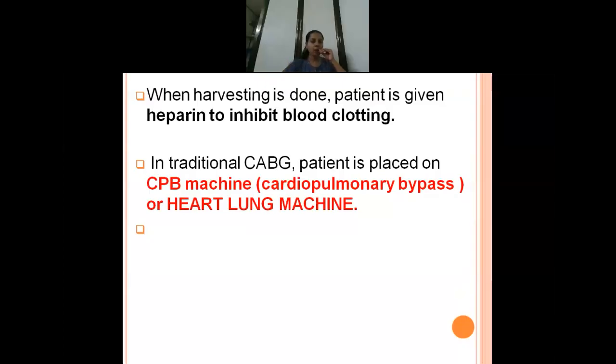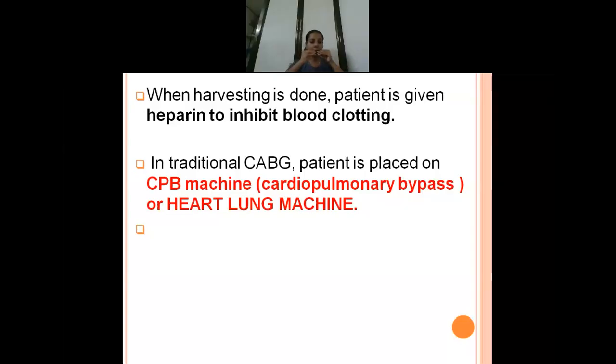Okay, now there's a traditional CABG surgery. What they do in that is, commonly the vital organs are perfused while the surgeon operates on the non-beating bloodless heart. The entire procedure is done on a non-beating heart and it is a bloodless surgery, because here the patient is placed on a CPB machine or a heart lung machine.